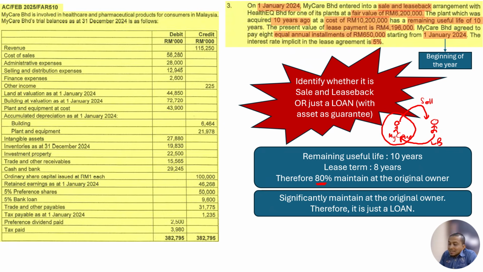So therefore, it is significantly maintained by the original owner. And therefore, we cannot treat this as sales and leaseback. We need to treat this as just a loan because actually the asset is not moving anywhere. The asset is maintained with MyCare. Therefore, it is just a loan. If it is just a loan, then how should we do this?